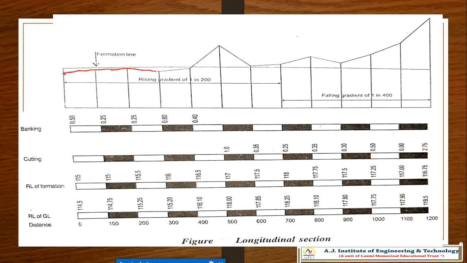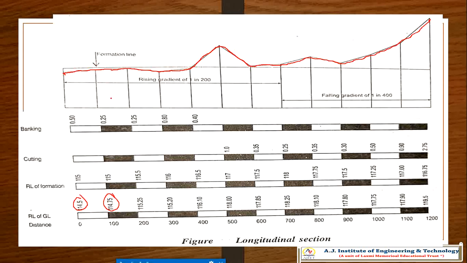Please concentrate: this is the ground line we are drawing according to the ground levels mentioned in the problem. Here at 0 meter it is 114, and this is 114.75.